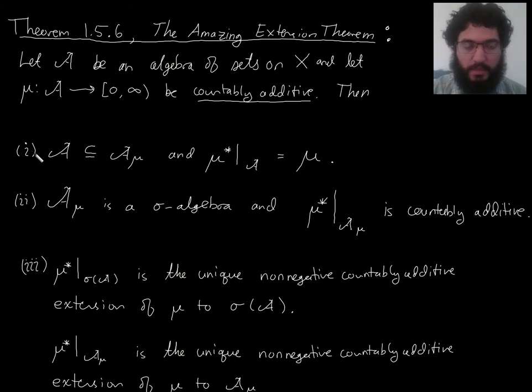So given a countably additive, non-negative measure on an algebra of sets, we claim that it can be extended by this outer measure construction. It can be extended to a countably additive function on the collection of mu measurable sets, which, by the way, is a sigma algebra. That's also part of our claim. We already proved uniqueness, so now we're proving existence and that the outer measure is suitable for this purpose.